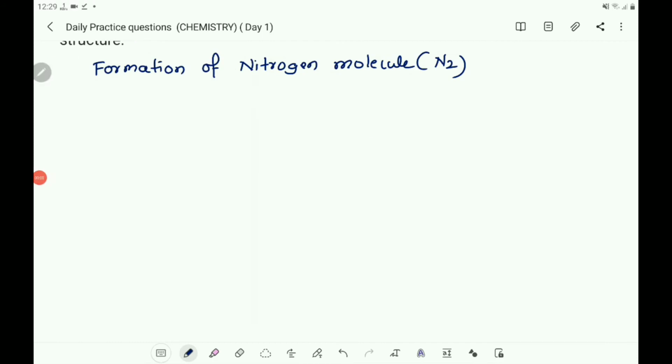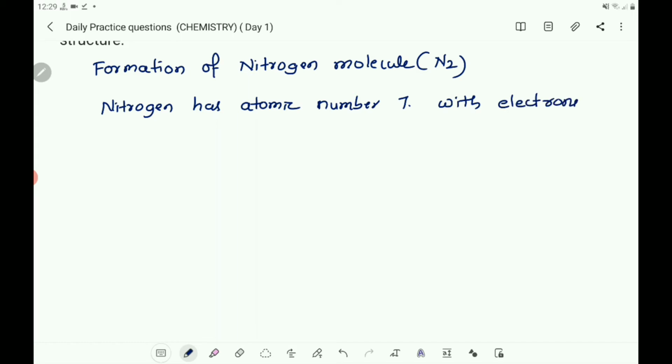So write, nitrogen has atomic number 7 with electronic configuration 2, 5. So it has 5 electrons in its outermost shell.